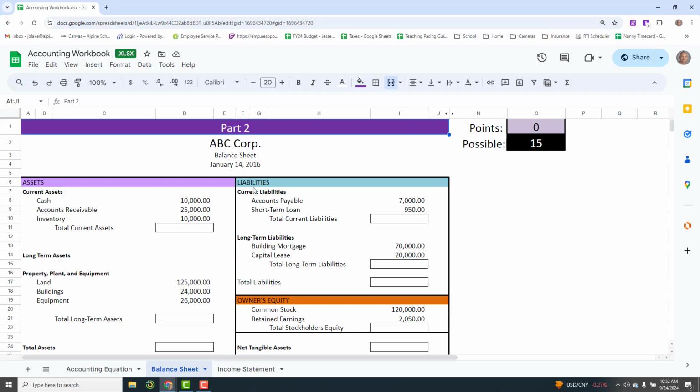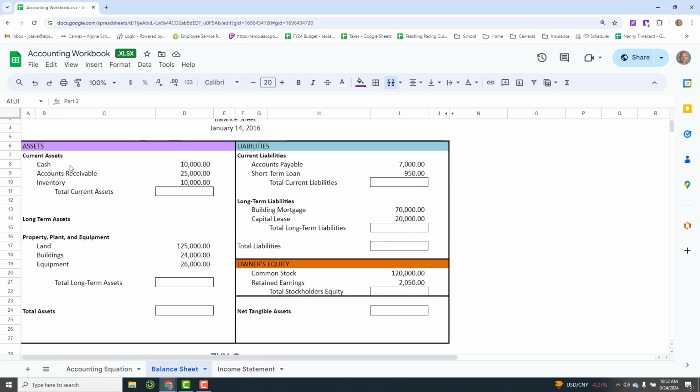So here we have a balance sheet for ABC Corporation. We have our assets here on the left, and we have our liabilities here on the right. To work through this document, we're going to use some of our Google tools to do some auto adding for us. Here we have our cash, our accounts receivable, and our inventory. We want to add that all up.